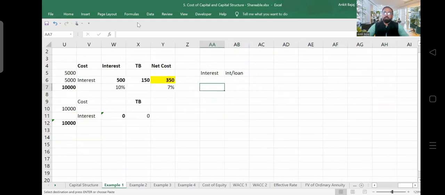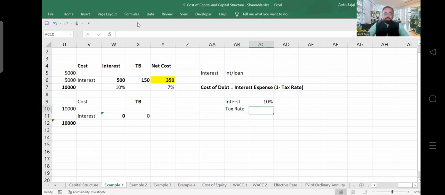7%, right? So here we can use this formula, that is cost of debt is equal to interest expense into 1 minus tax rate, right? So what is the interest expense here? Interest expense is 10%. Yes or no? Tax rate which we have taken is 30%, right?